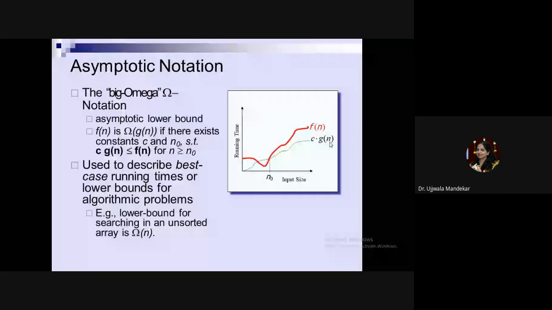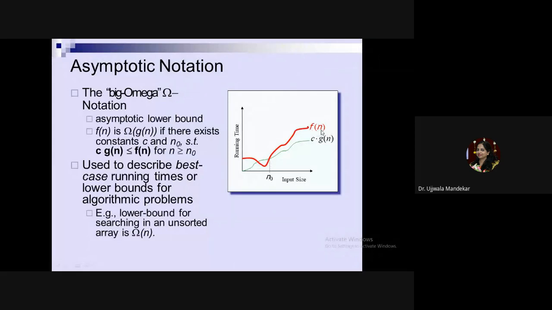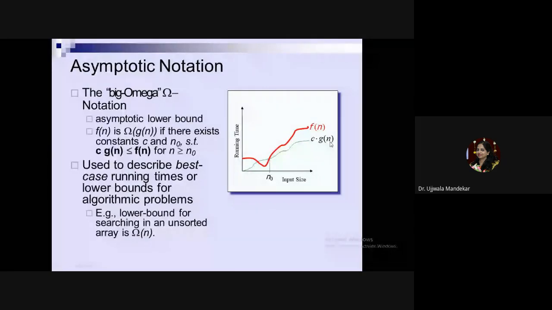So for every value of n greater than n0, below n0 the working may be different, but for all the values of n which are greater than or equal to n0, the value of f(n) is always greater than or equal to c of g(n). Then c of g(n) gives you the lower bound of the function, and this is represented by the big omega notation.